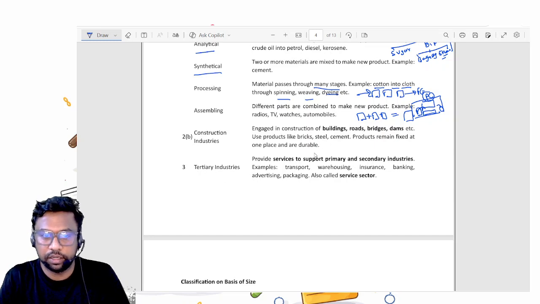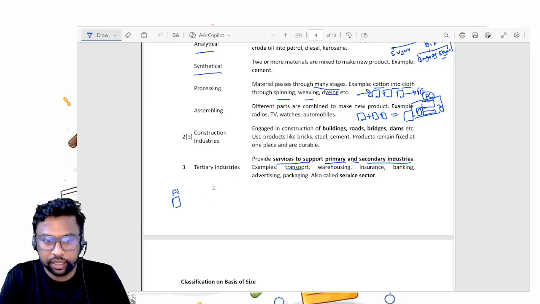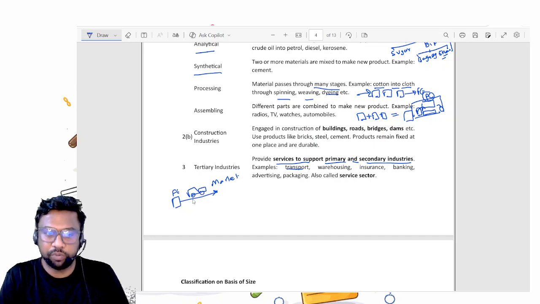This provides service to support primary and secondary industry. Right? For example, transport. Now I have made finished goods of clothes. That is in the factory, and there is a market where I need to sell this product. So what will I require? I will require transport, right? So transport is a service.